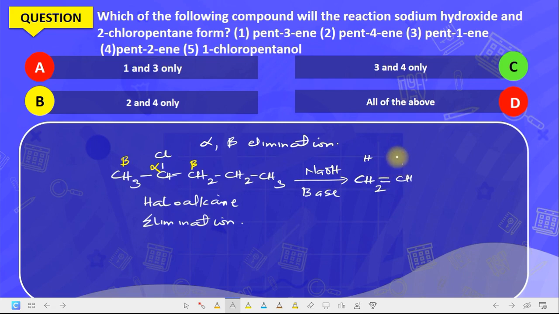So we have the chlorine on top here. Then you now have CH2, CH2, and CH3. Now this is one product that will be formed.